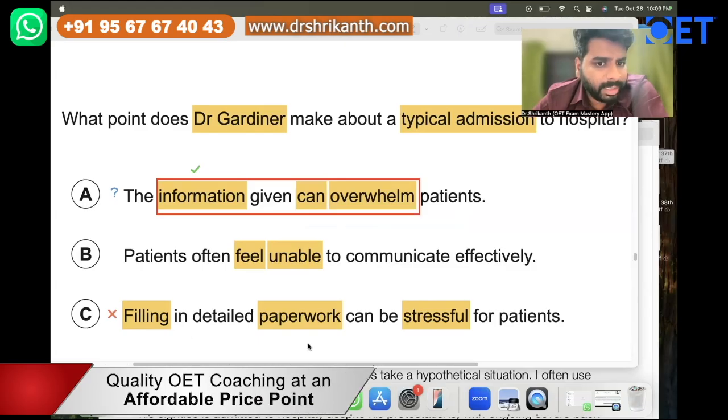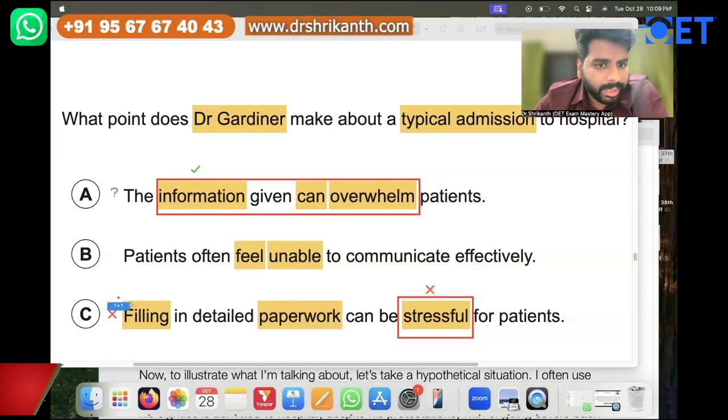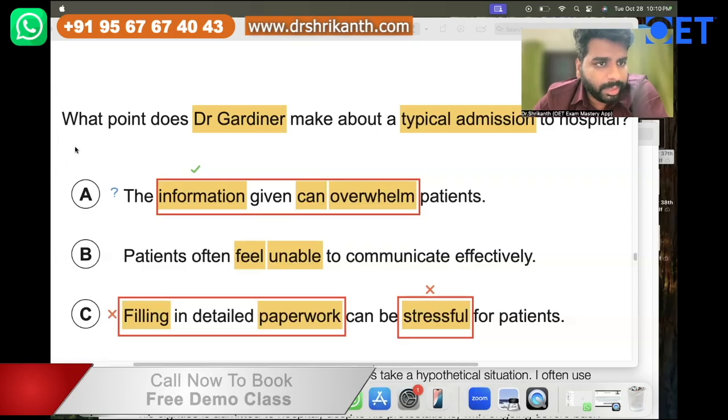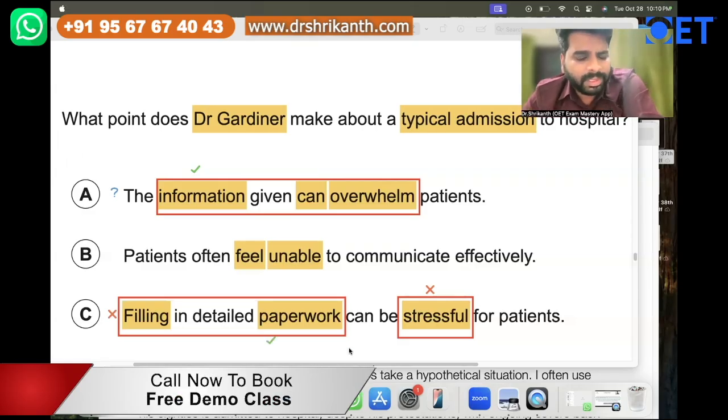That is, filling in detailed paperwork can be stressful. Now, why is this eliminated? Because this keyword is not mentioned. All these things are mentioned: filling in the paper detail. So this is mentioned over here, but it is stressful for patients, that is not mentioned. So since that is not mentioned, very easily we can eliminate answer option C.